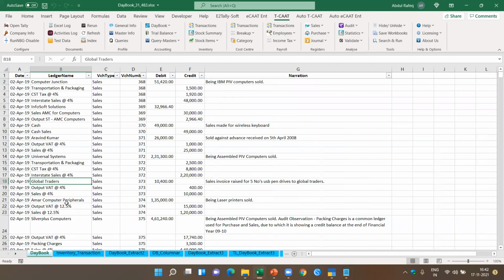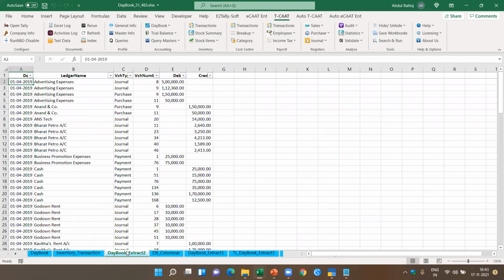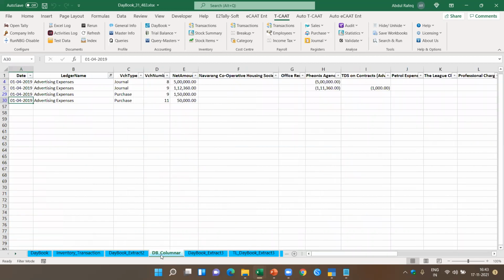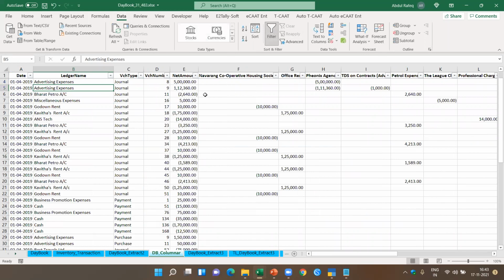We have also done this. Now here I just want to show you something I didn't show you, which I didn't extract. I have the daybook. I can also extract it with the inventory transaction. When you have it with the inventory transaction, it shows you the item quantity, the unit of measure, and the rate, which is required. You also have another daybook extract, which is only the expenses. Then you can also get the daybook columnar, which I showed you, which means you can get the ledger-wise, column-wise details.